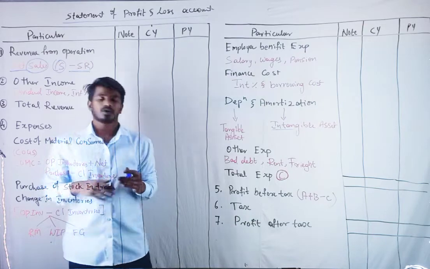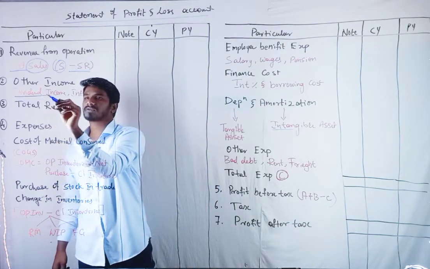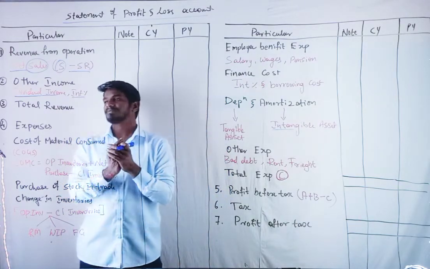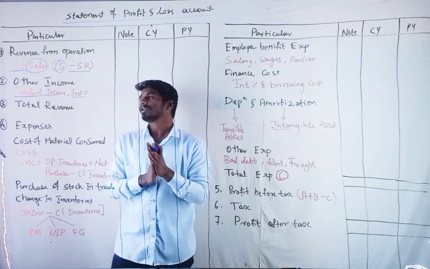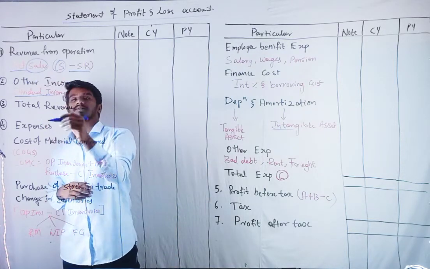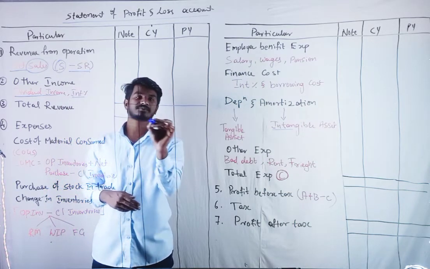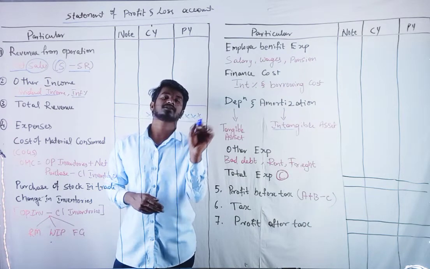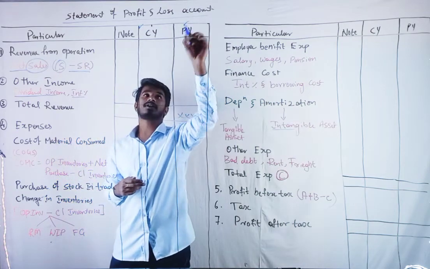And next, the second one, other income. What are other incomes? We can take it as dividend income or interest income, right? There are so many other incomes. As of now, we'll take these two. If we add both incomes, we get total income. This is for the current year and this is for the previous year.